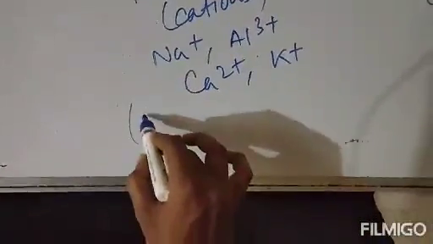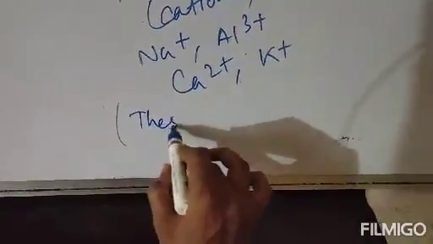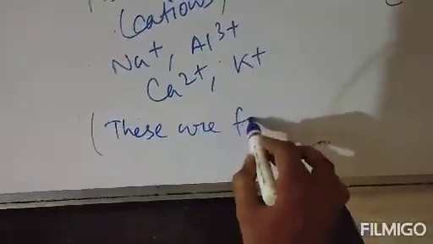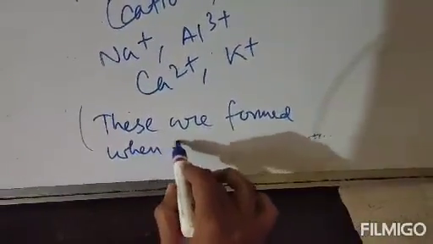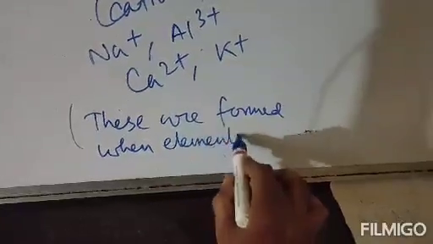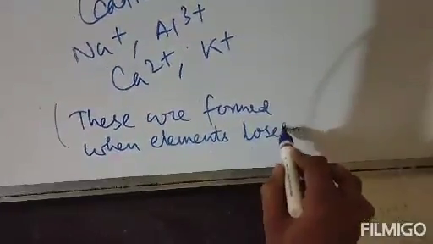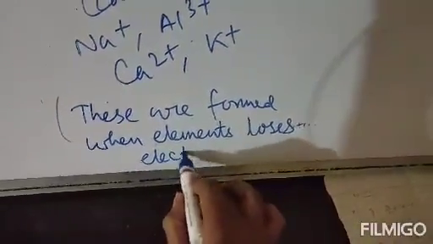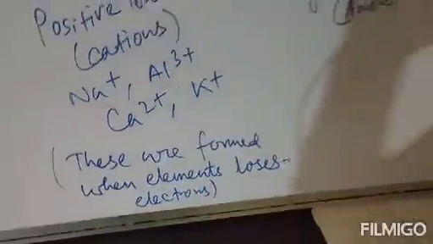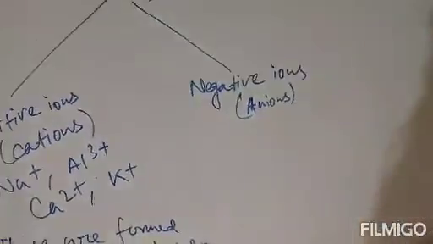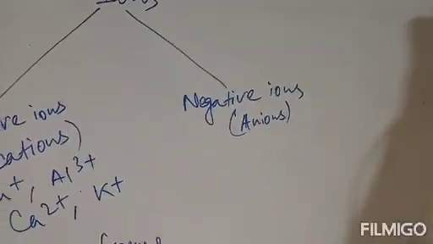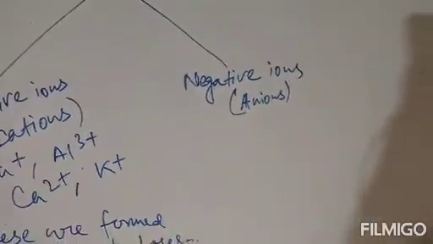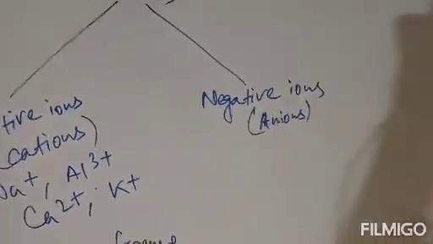So right here, these are formed when elements lose electrons. Coming to negative ions, they are the negatively charged ions, or they are all simply known as anions.